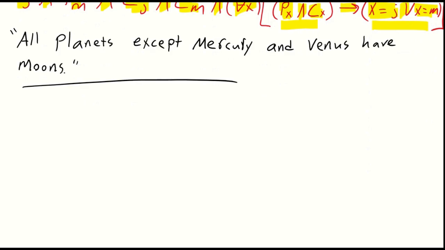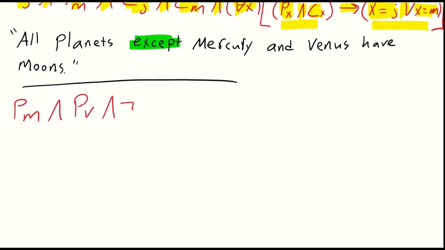In our next example, we have all planets except Mercury and Venus have moons. This is an exceptive proposition. Just like before, let's state our basic facts, and then we'll deal with that quantified variable x, where we can make an exceptive proposition. So we know that Mercury is a planet. We know that Venus is a planet. We also know that Mercury does not have a moon, and that Venus does not have a moon. So we'll say that capital P is our predicate planet, lowercase m, Mercury. So Mercury is a planet, and Venus is a planet.